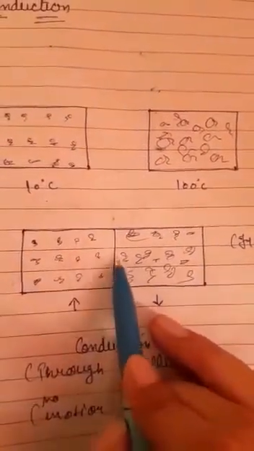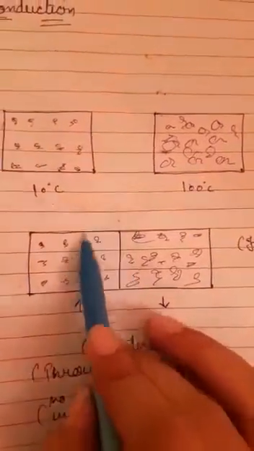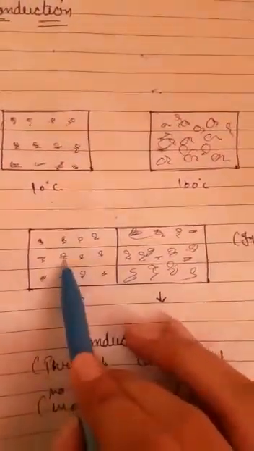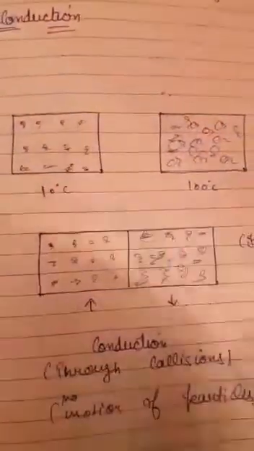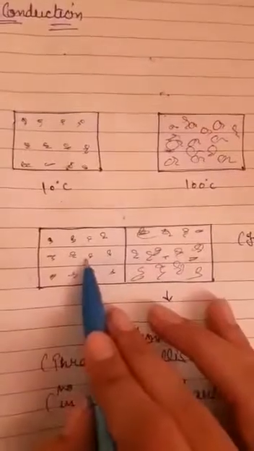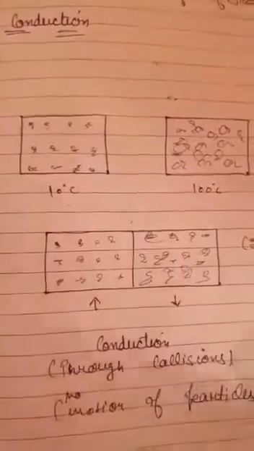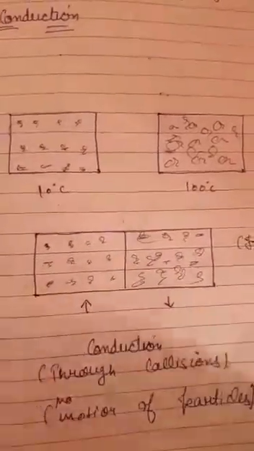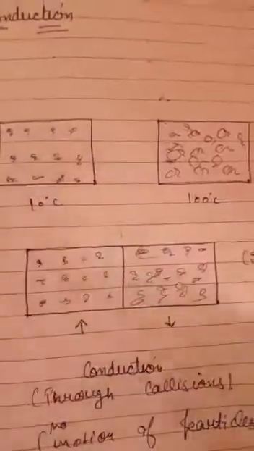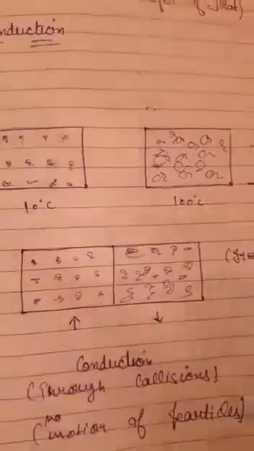When the heat energy of these particles is transferred to these, then again they will transfer the heat to the next ones, and again to the neighboring ones. So by this method heat gets transferred from one particle to another. But just see this thing: particles are not moving at all. There is no kind of motion among the particles. Particles are transferring the heat only. So there is no motion of particles, but heat is getting transferred from one particle to another.